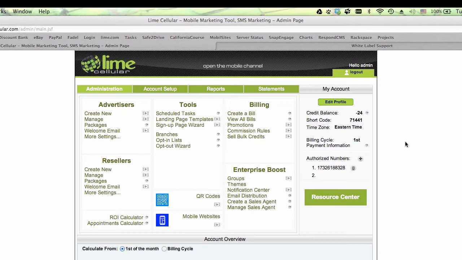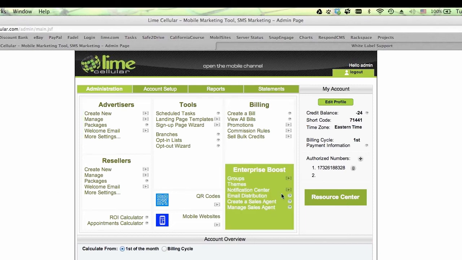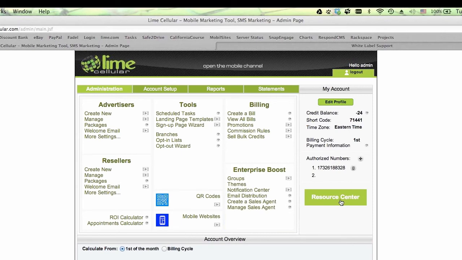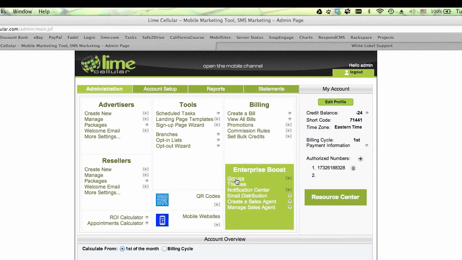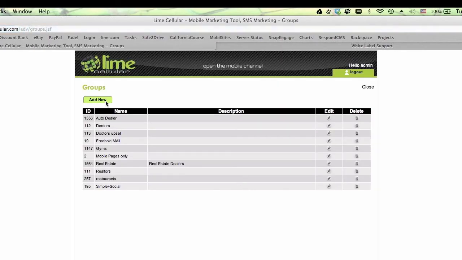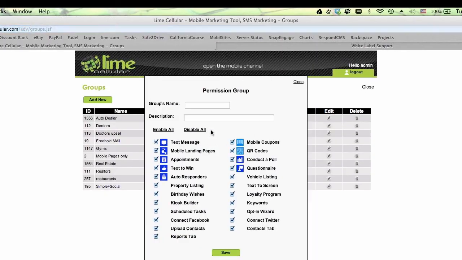We showed the notification center. We showed the admin dashboard. And we're now going to show the groups, which is right here. Not a big change on the groups, but just more convenient.